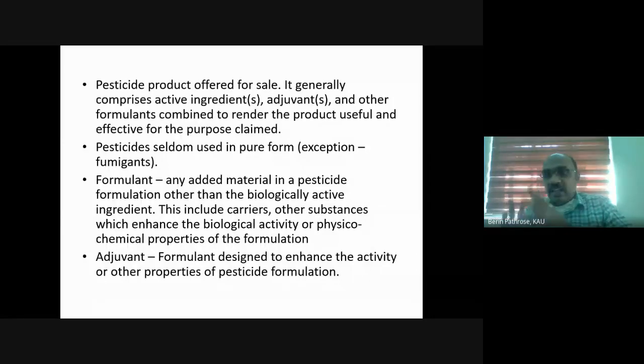The leaf surface has a waxy coating. Because of the waxy coating, the pesticide spray may not evenly spread over the leaf surface. So we have to add an adjuvant to increase the spreading of the spray fluid on the leaf surface. So this is adjuvants; we will see adjuvants later. Are you clear with adjuvants and formulants?